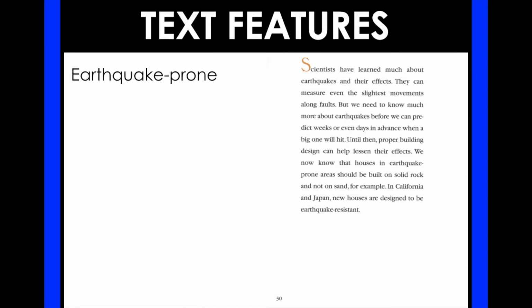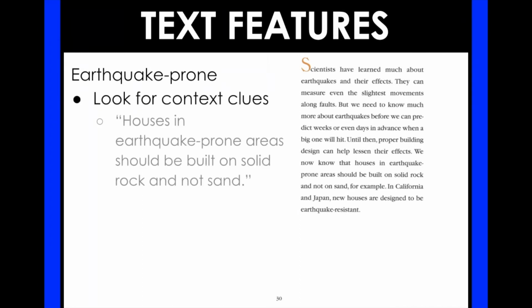It says that if they're in an earthquake-prone area, they should be built on solid rock and not sand. So I'm looking for those context clues, and it tells me that they shouldn't be built on sand, so I know earthquake-prone areas must be where earthquakes happen a lot. We really have to be sure that the houses are built on solid ground. So that helps me understand that a little bit.